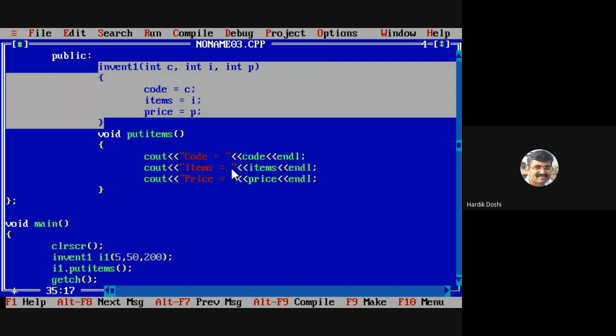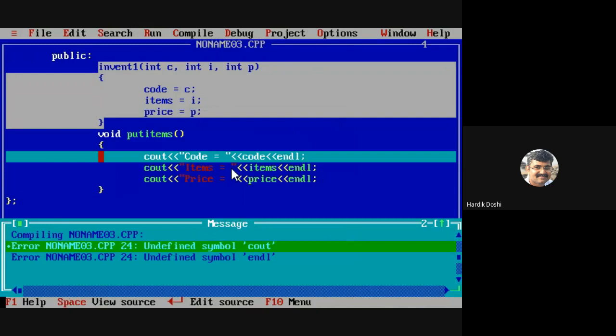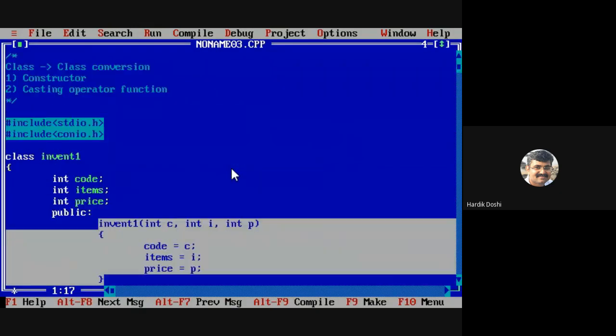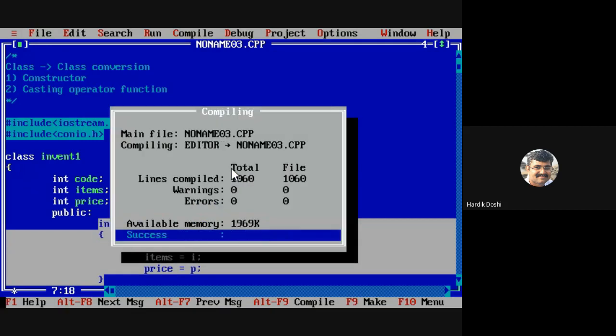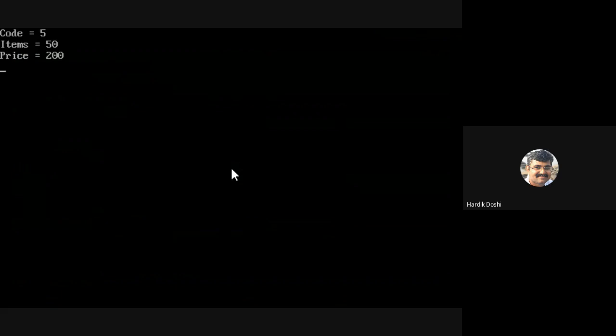Okay, fine. Okay, let us run it. I pass as an argument to the constructor, which I am displaying.